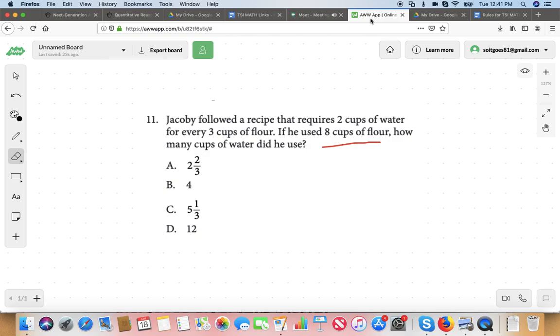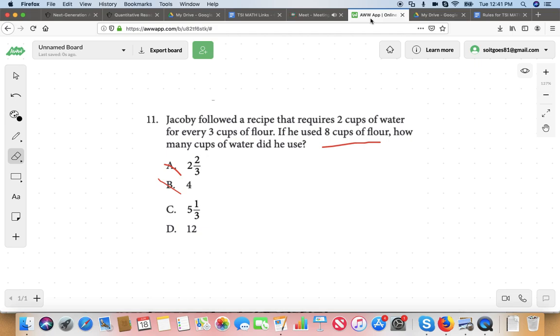In fact, I know it's not A. Why do I know it's not A? Because that's too small. If he's using 6 cups of flour, we know he's already using 4 cups of water. So A is way too small. But even B is wrong. Why do I know B is wrong? Because B would be for 6 cups of flour, and it's not 6 cups, it's more. So it's got to be more than 4 cups of water. It can't be B. Does that make sense? Yes, that makes sense. Good.